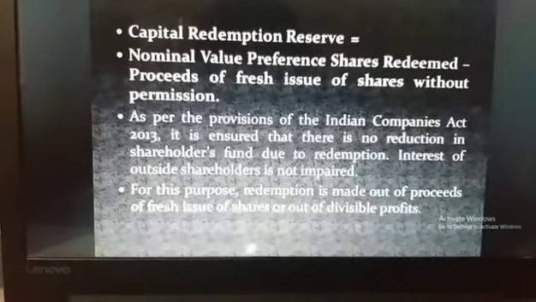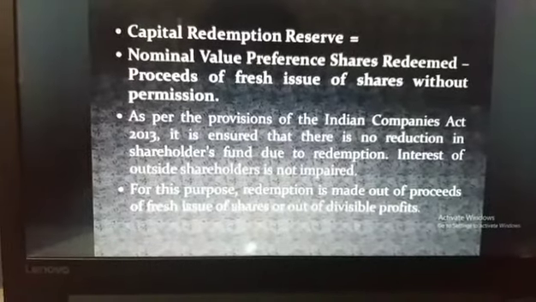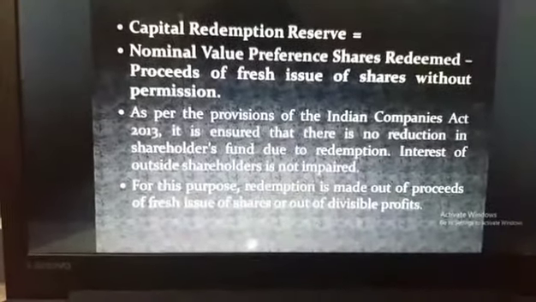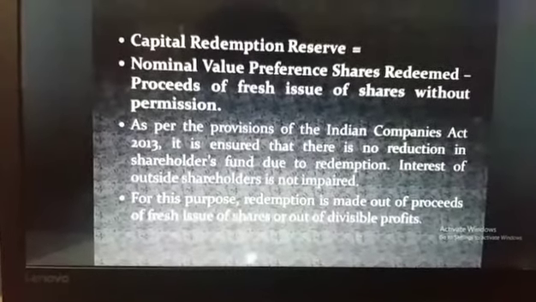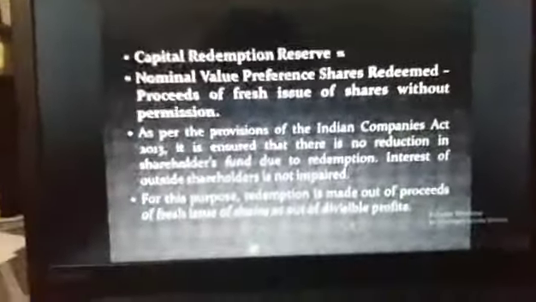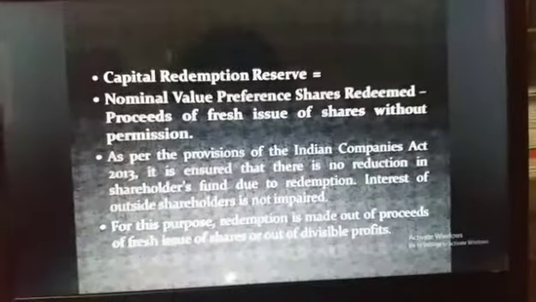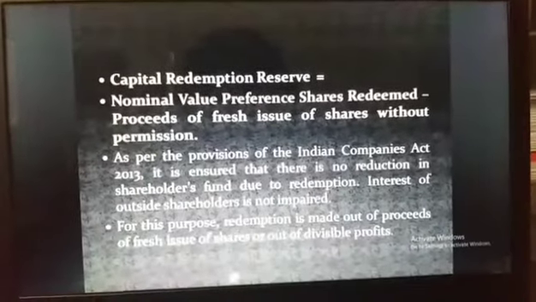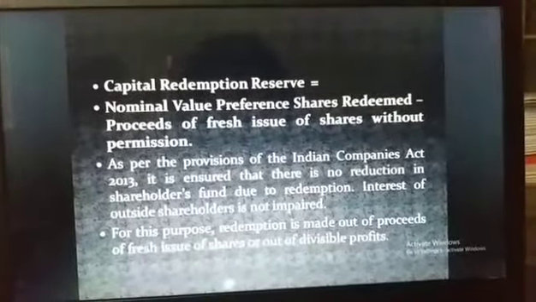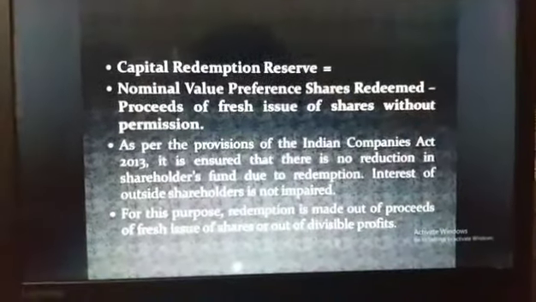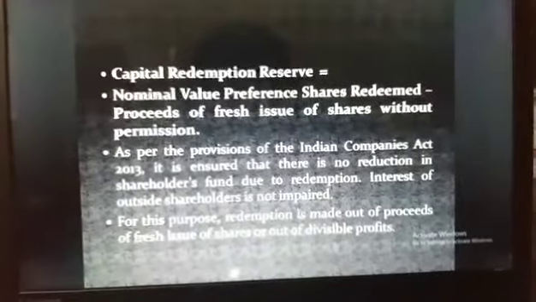The interest of outside shareholders is not impaired. For this purpose, redemption is made out of proceeds of fresh shares or out of divisible profit. Capital redemption reserve is a reserve created on the redemption of redeemable preference shares when the redemption is made out of divisible profits, or profits otherwise available for dividend.